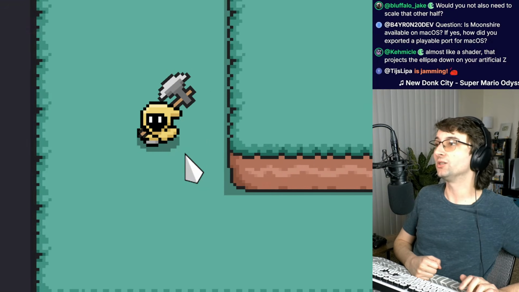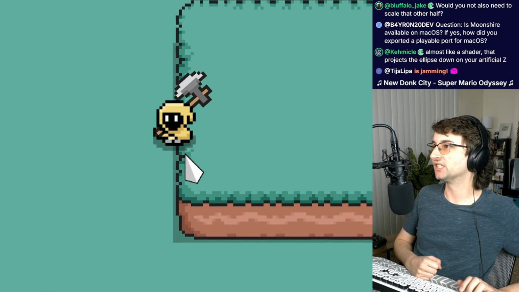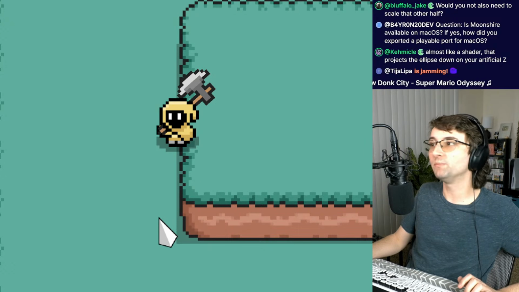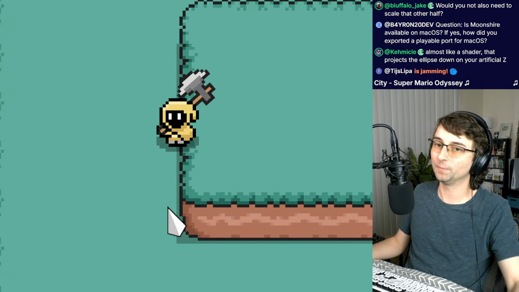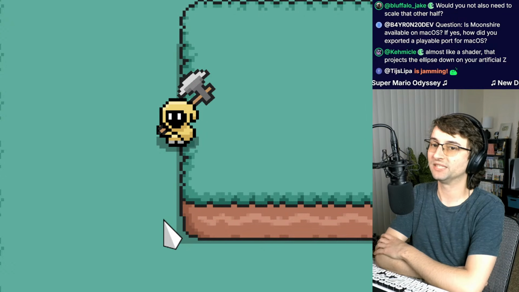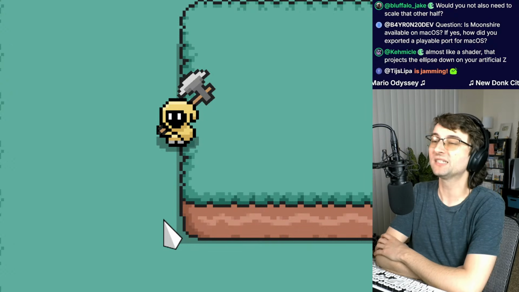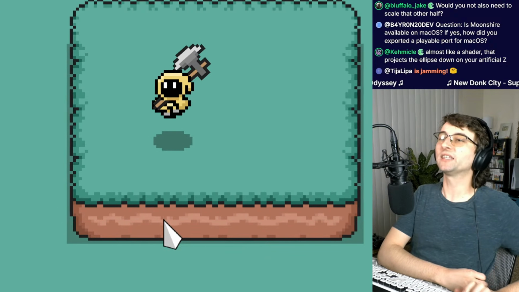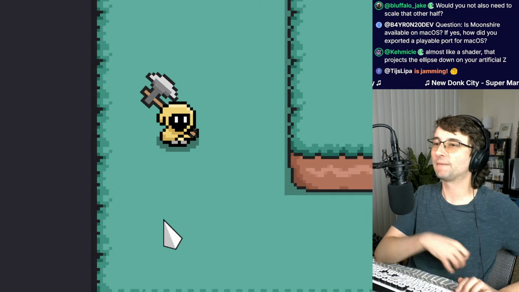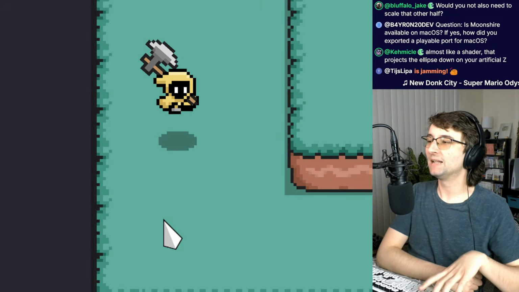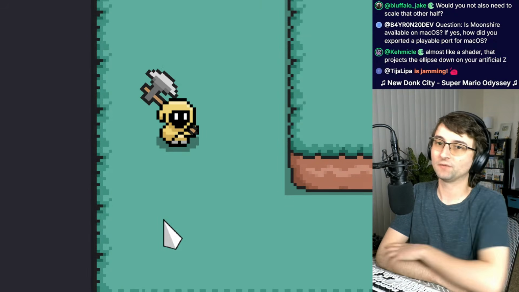So yes, you are totally right. If I were to go up on a higher ledge and stand off, the bottom section would be smaller than the higher one. Almost like a shader that projects the ellipse down on your artificial Z. Yeah, basically. In this case, it's not that complex. It really is more of just check to see what is the Z value, and then do a scale based off of that.